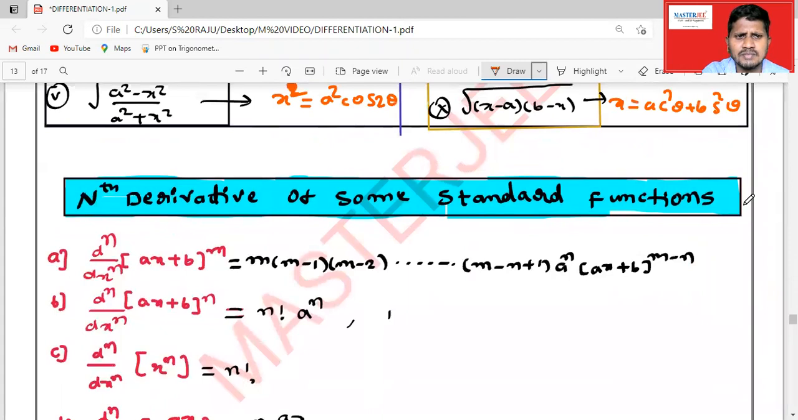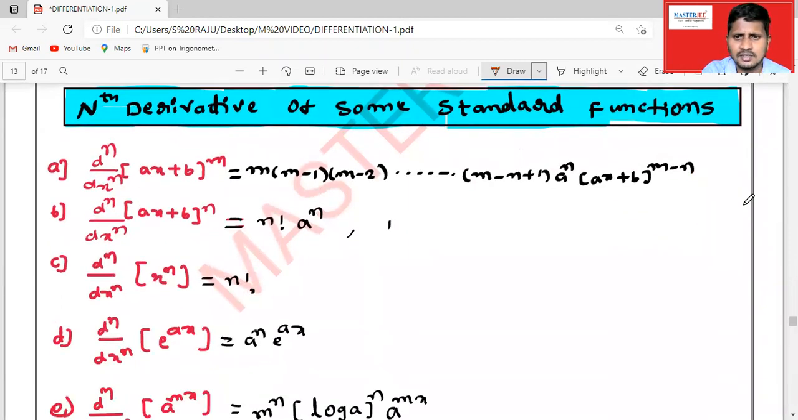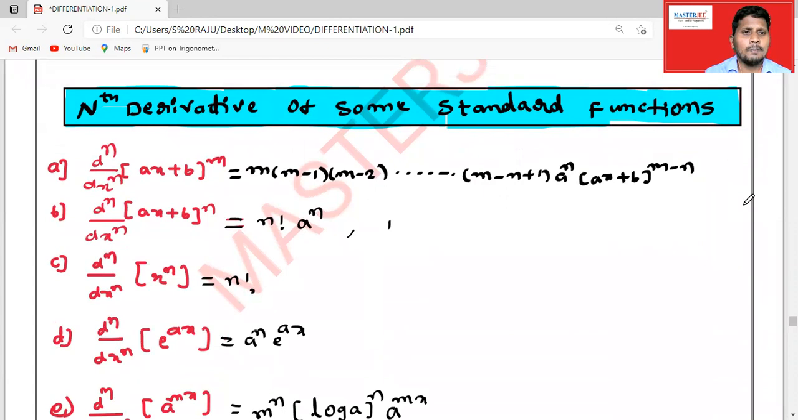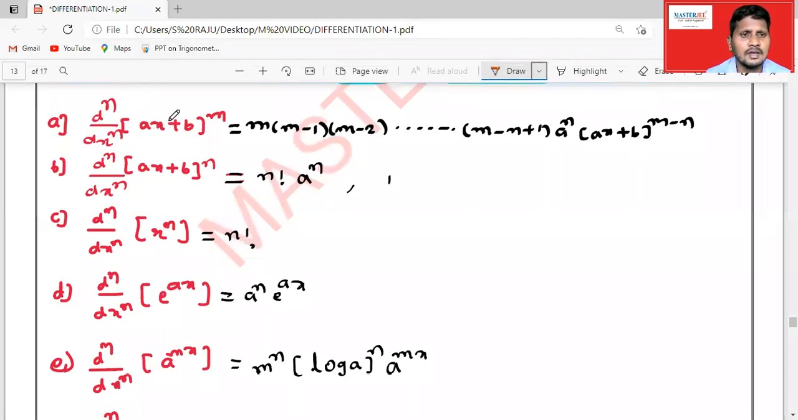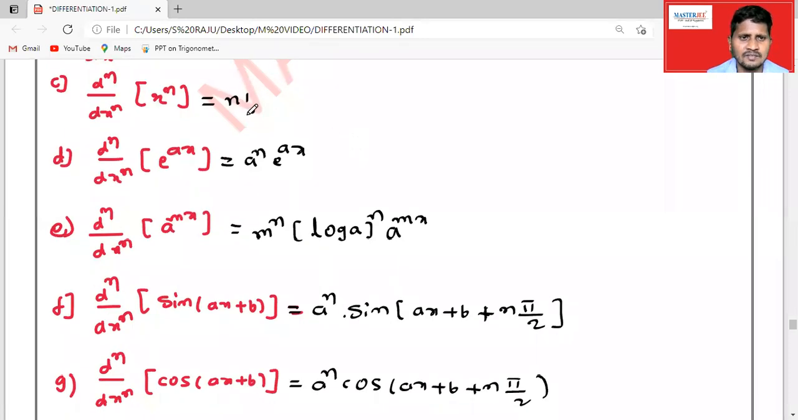So coming to the nth derivative of some standard functions. With the formulas like this, we can differentiate once, twice, and with the help of mathematical induction we can do it, or else we can differentiate directly once, twice, thrice, like that. We'll get finally the nth derivative given by this. From the JEE Advanced point of view, you should remember all these nth derivatives. X power n gives n factorial.